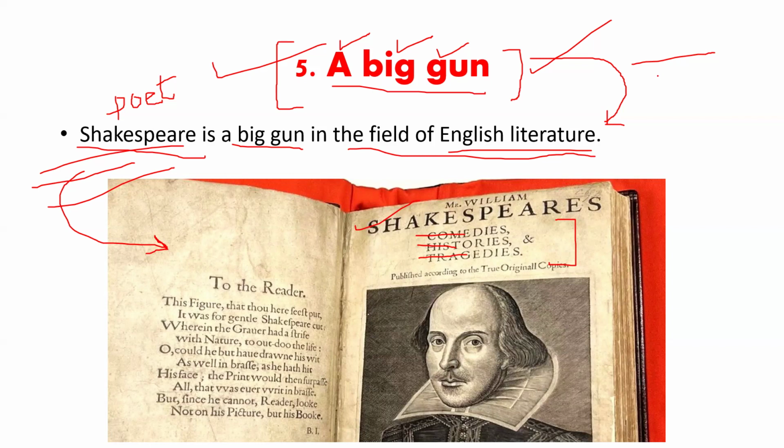That is how you need to incorporate such idiomatic expressions in your speech in order to enhance it. You see how, if you say that Tendulkar is a famous cricketer, and if you say that Tendulkar is a big gun in the field of cricket, the expression varies in very different ways and you can create an impact in the minds of the listeners.